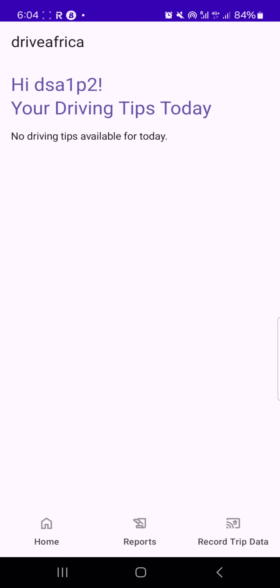On this home page, it's expected that once you start driving and you've driven like 1, 2, 3, 4, 5 trips, or even at the end of the day when you are done, you launch the app and you click home.